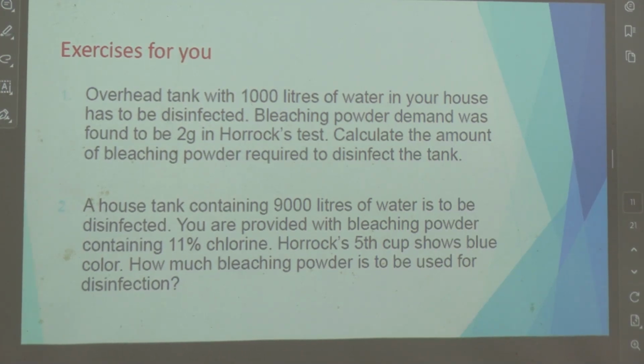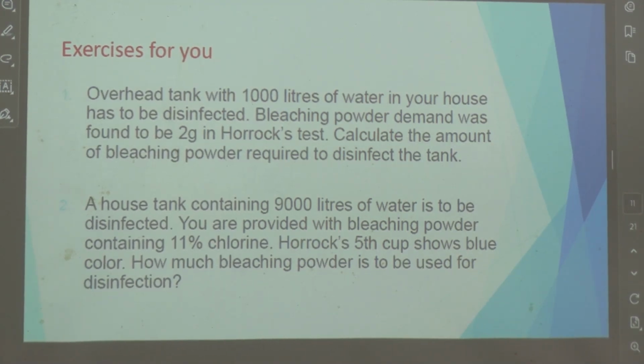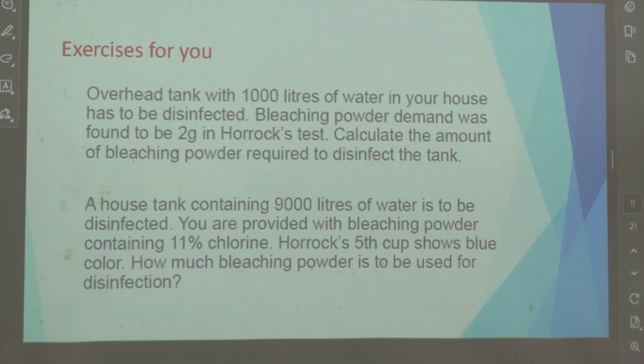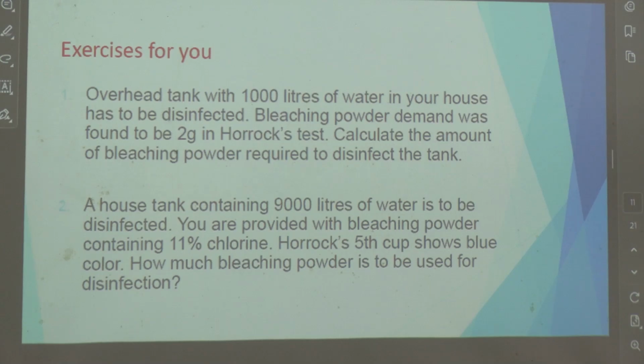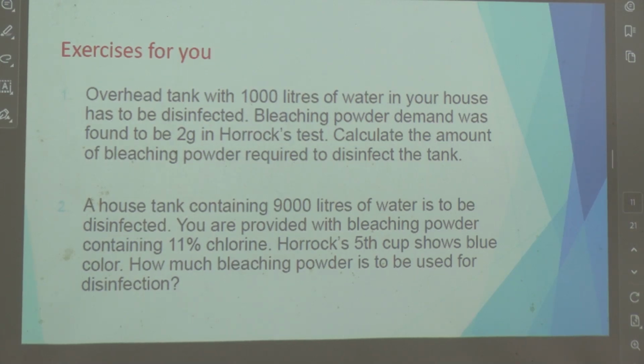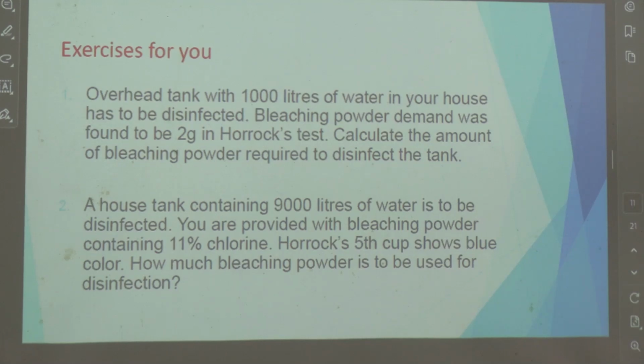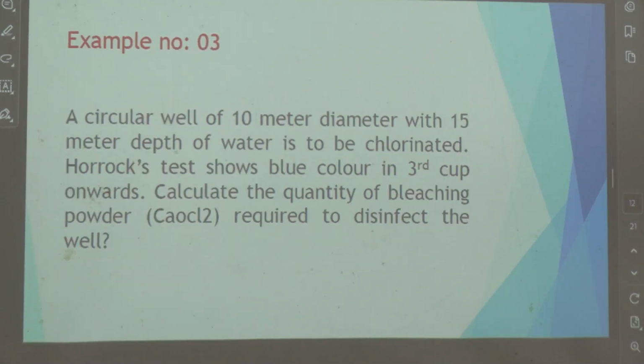Same thing, a household tank containing 9,000 liters is to be disinfected. You are provided bleaching powder. The 5th cup shows blue color. So how much bleaching powder is required? The 5th cup means 10 grams is required for 455 liters. So for 9,000 liters, approximately 9,000 divided by 455 will be about 20, something like that. So you calculate this when you get home.